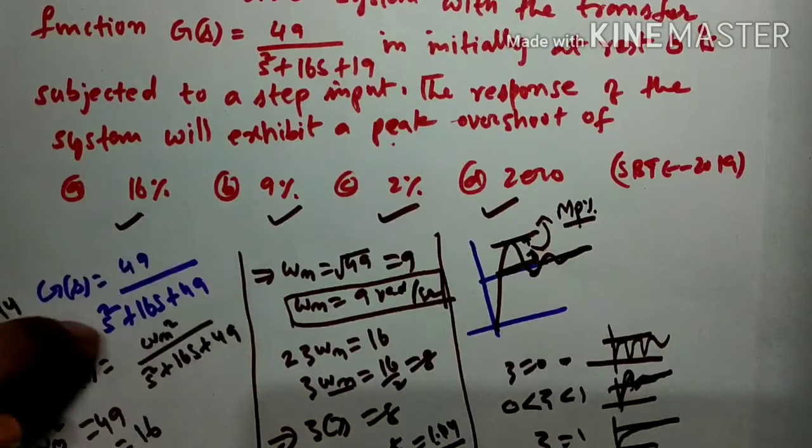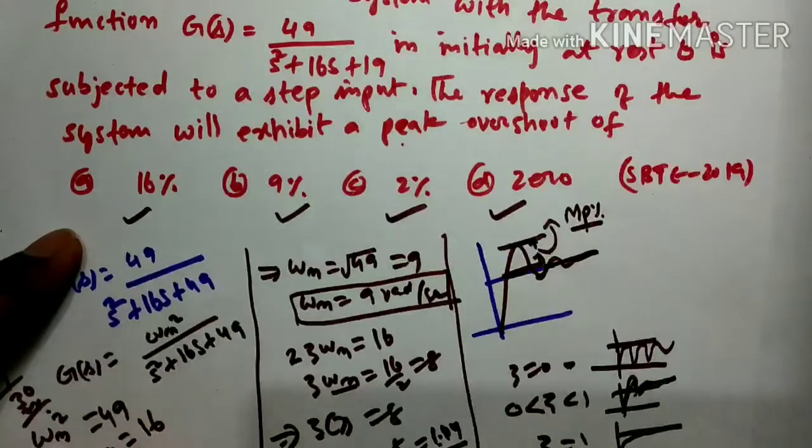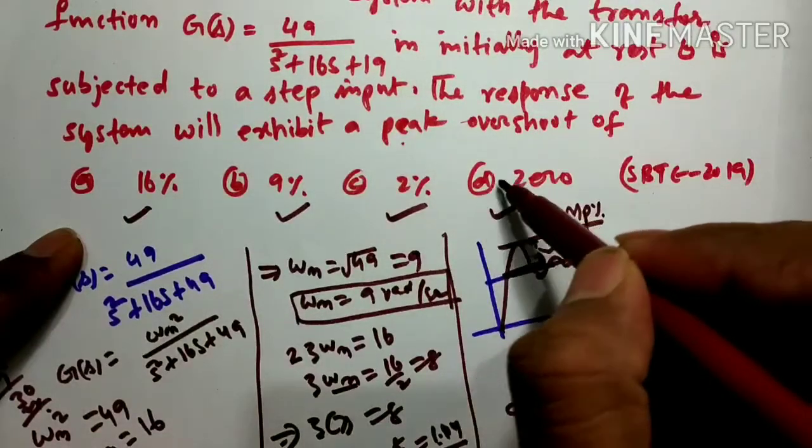You see here, when overdamped, the maximum peak overshoot Mp is 0 in this case. So here there is no maximum peak overshoot. It's only that the response is sluggish when zeta is greater than 1. So what happened here? The percentage of maximum overshoot is 0. So the answer is this.